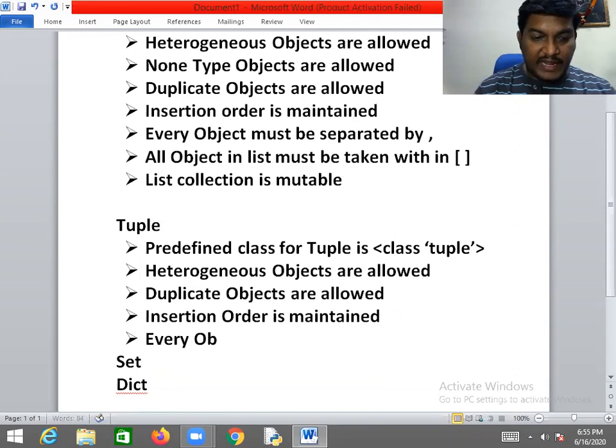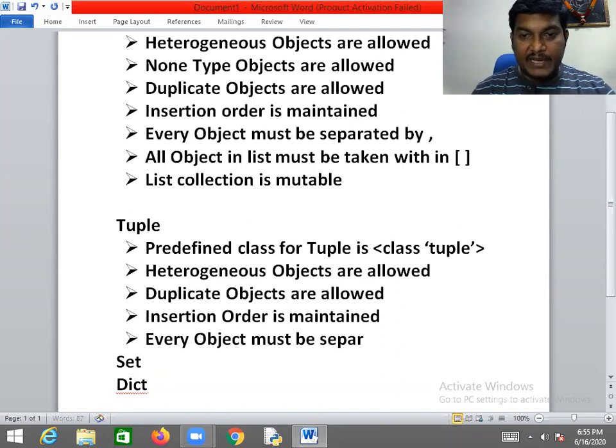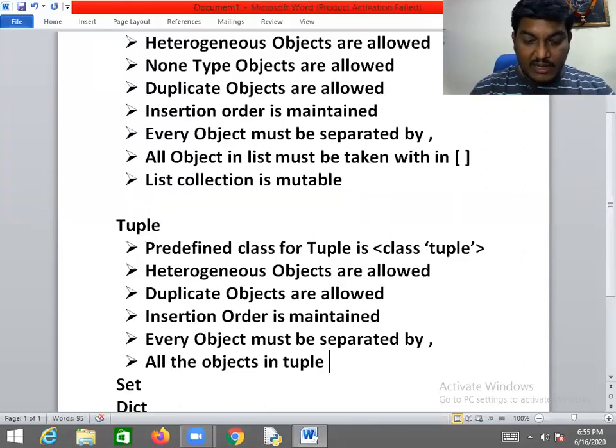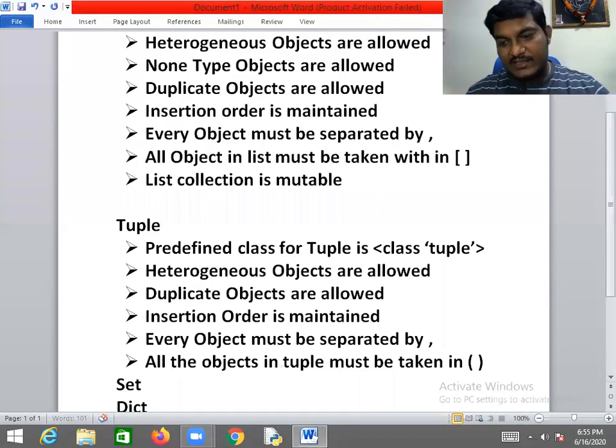And then every object must be separated by comma, and all the objects in the tuple must be taken in the parenthesis.